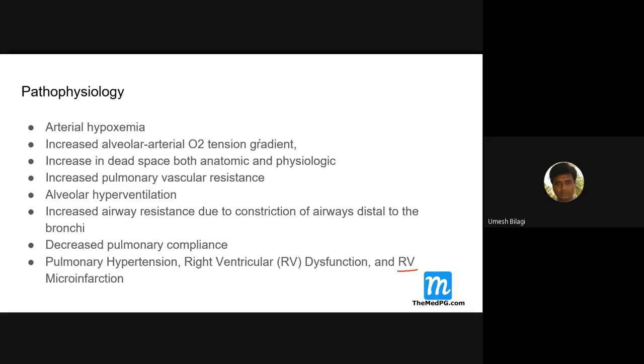Okay then. These are the few salient features of pulmonary embolism. What I forgot to tell here, I should have told you about in pulmonary embolism: it can be acute and chronic.